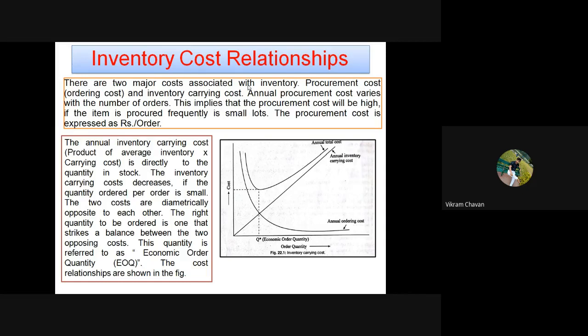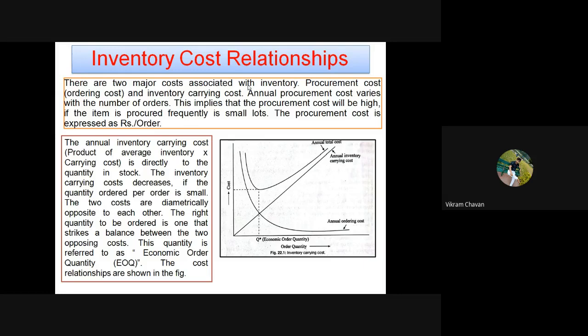First one is nothing but procurement cost, okay, or that is nothing but ordering cost. So ordering cost is one of the variables, and the second one is the inventory carrying cost. These are the variables if you consider the purchase or the production cost is a constant for the particular time period. Okay, these are the two major costs associated with inventory: procurement cost or the ordering cost, and inventory carrying cost.